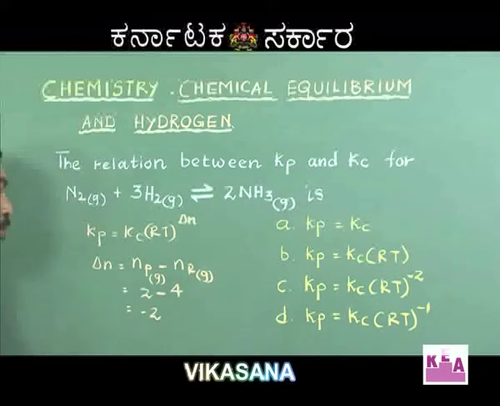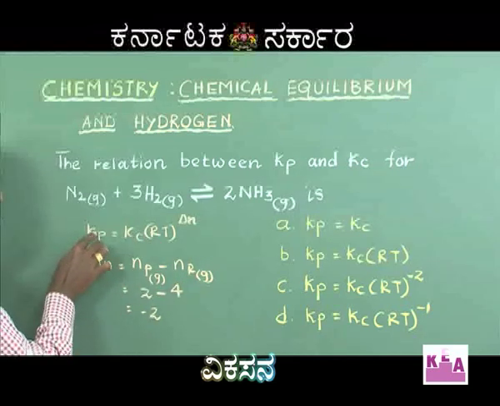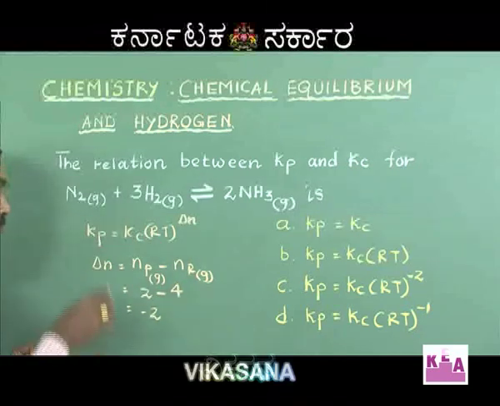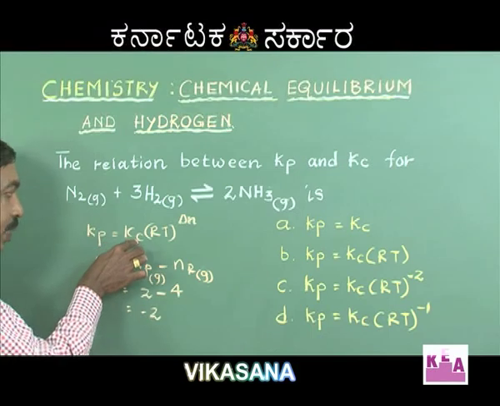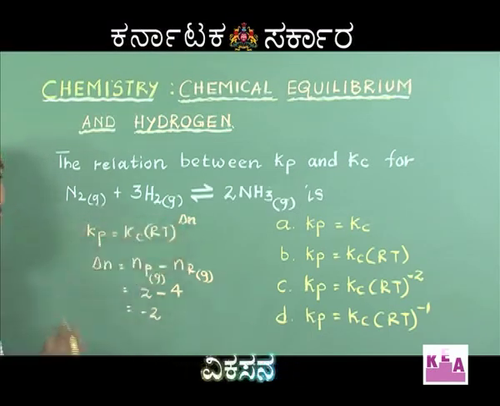Therefore, when I substitute delta n equal to minus 2 in the equation, my equation becomes Kp is equal to Kc (RT) to the power of minus 2.